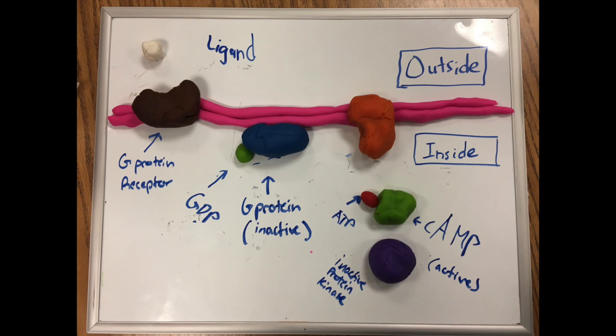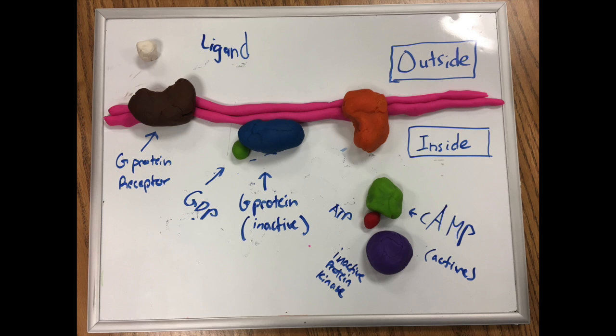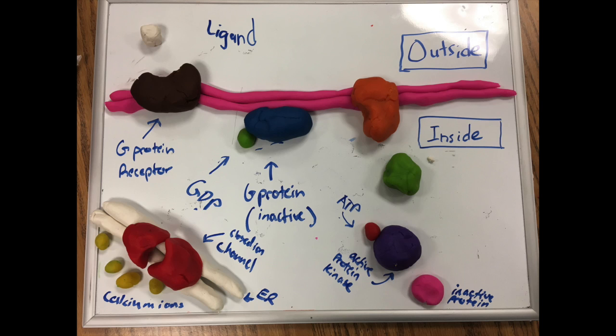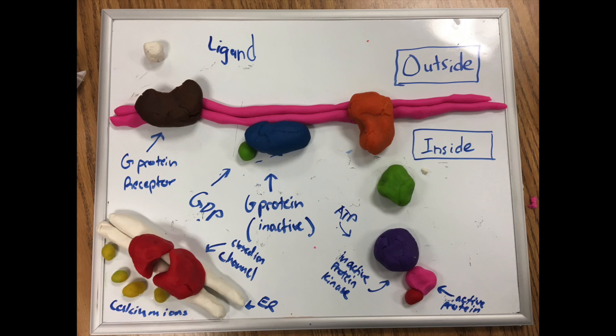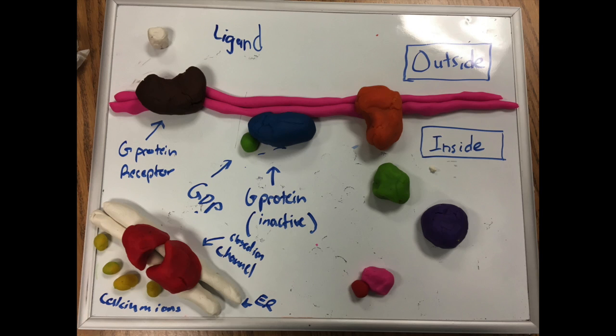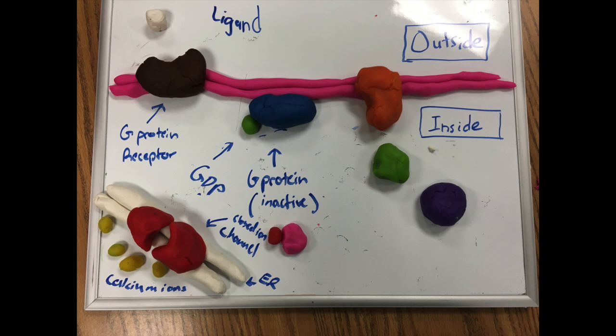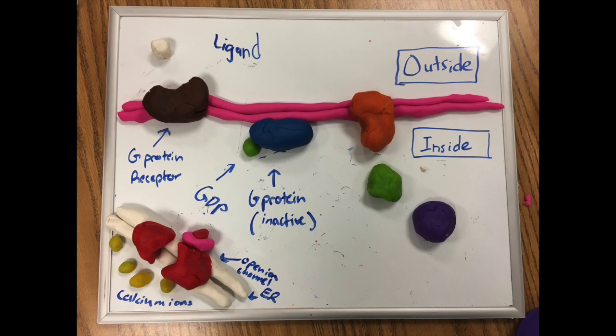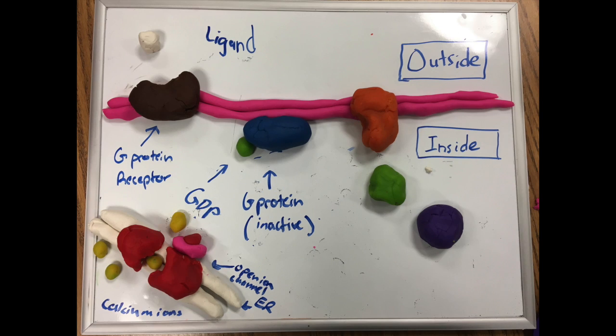cAMP is usually responsible for starting a phosphorylation chain reaction. One kinase is phosphorylated after the other. The protein kinase then activates a protein, which goes over to the ER and attaches itself to the closed ion channel, which it activates, letting it open, and the ions flow.